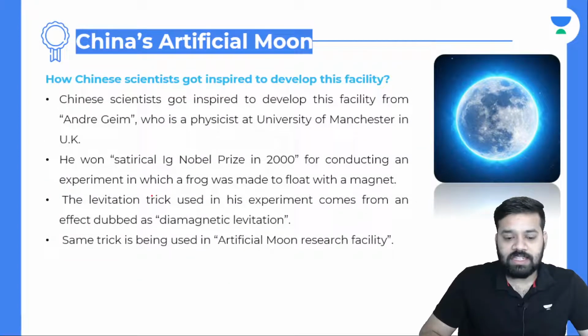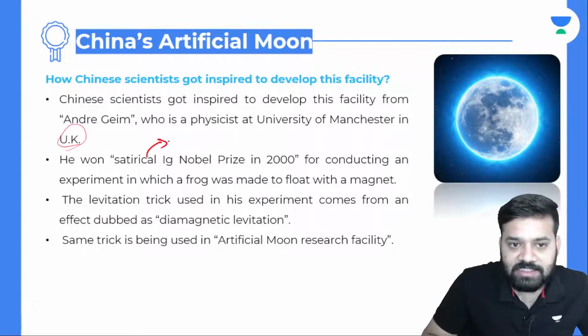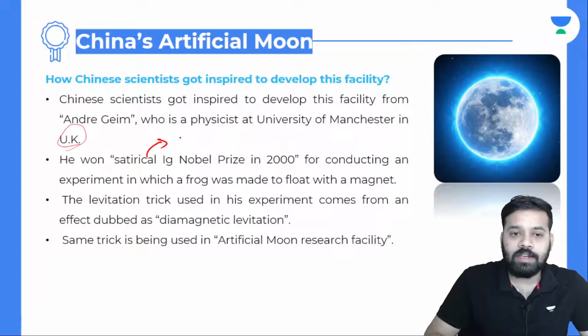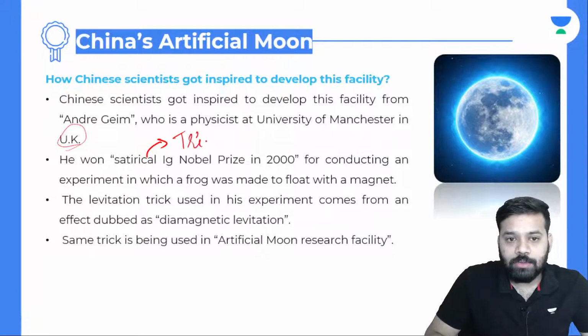Going forward, how did Chinese scientists get inspired to develop this facility? They got inspired by Andre Geim, a physicist at the University of Manchester in the United Kingdom. He won the satirical Ig Nobel Prize in 2000. The satirical Ig Nobel Prize is awarded for trivial contributions which cannot be neglected. For trivial contributions.